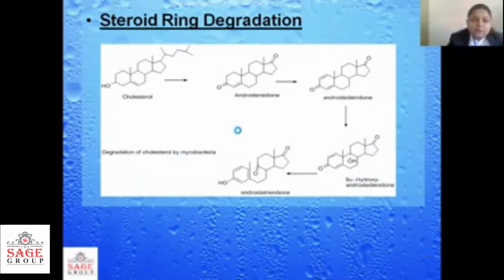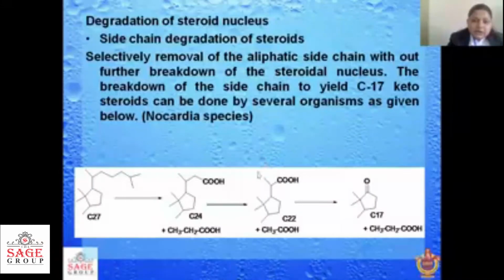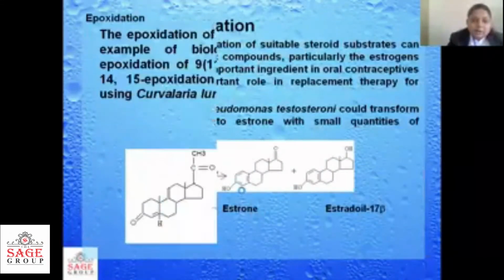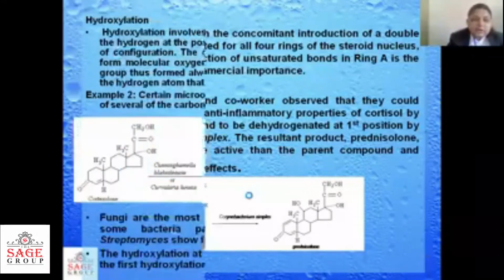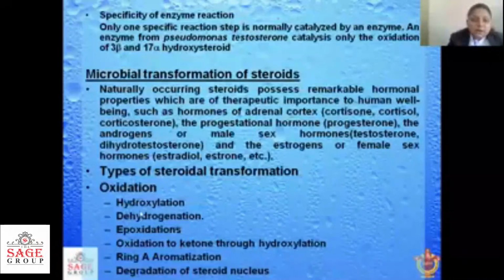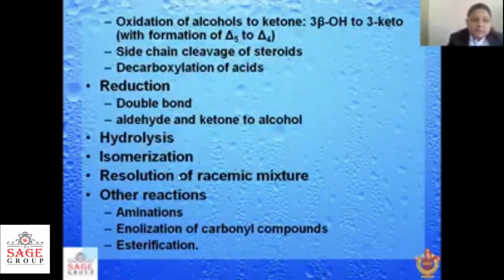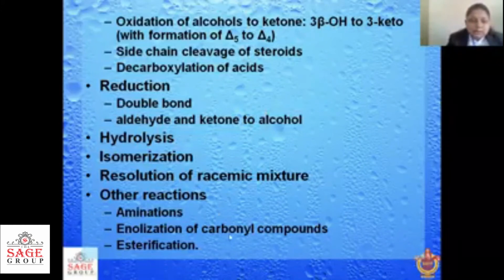All these types of reactions you have to write whenever a question on steroid biotransformation with the help of microorganisms comes in the exam. You have to write one by one all the hydroxylation, dehydrogenation, epoxidation, ring aromatization, degradation of the steroid nucleus, double bond formation, and esterification reactions. Hope you understand. Thank you.